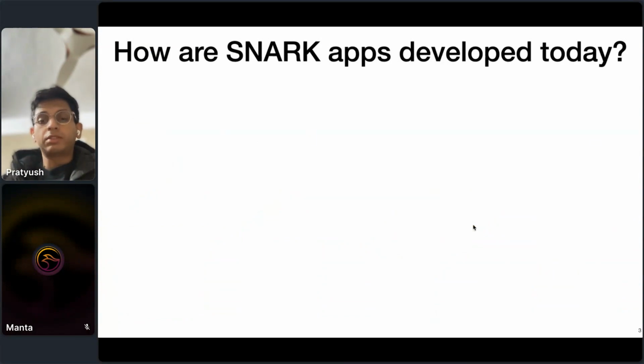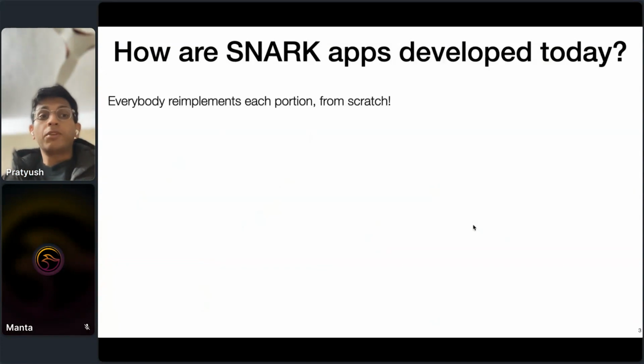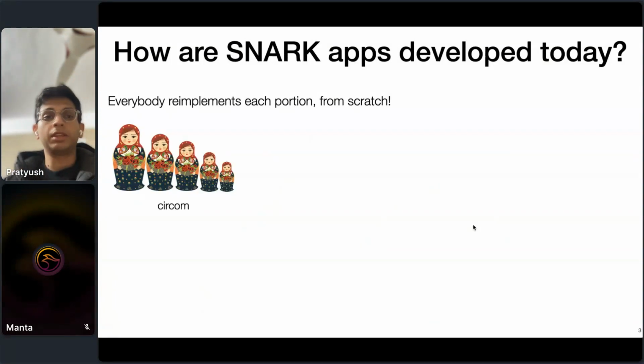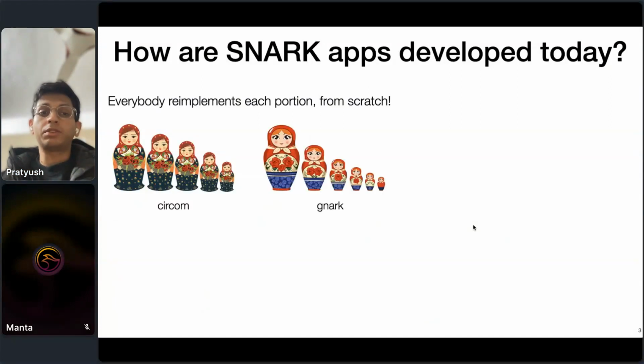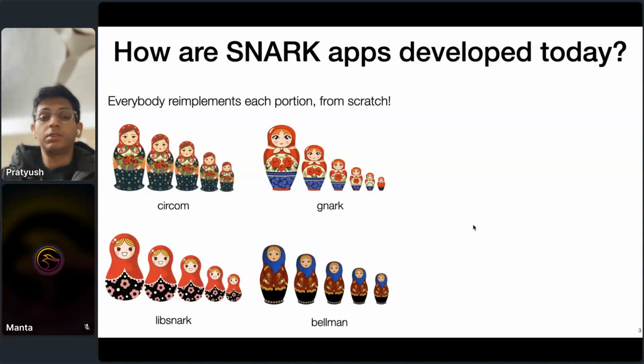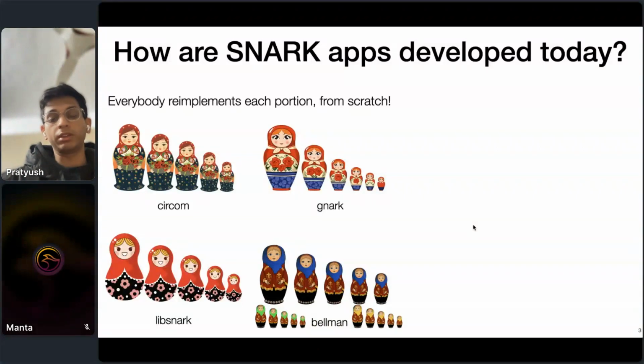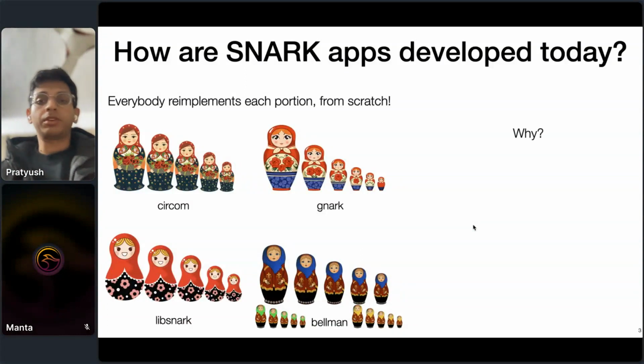So, in the face of this, how are people developing applications which use zkSNARKs today, right? Unfortunately, usually what happens is that people bring on an experienced cryptographer, and the cryptographer decides to implement or try to implement parts or maybe each portion from scratch, right? This results in a bunch of libraries such as Circom, gnark, libsnark, the various iterations of Bellman, each of which are individually quite good, but they're all duplicating effort, right?